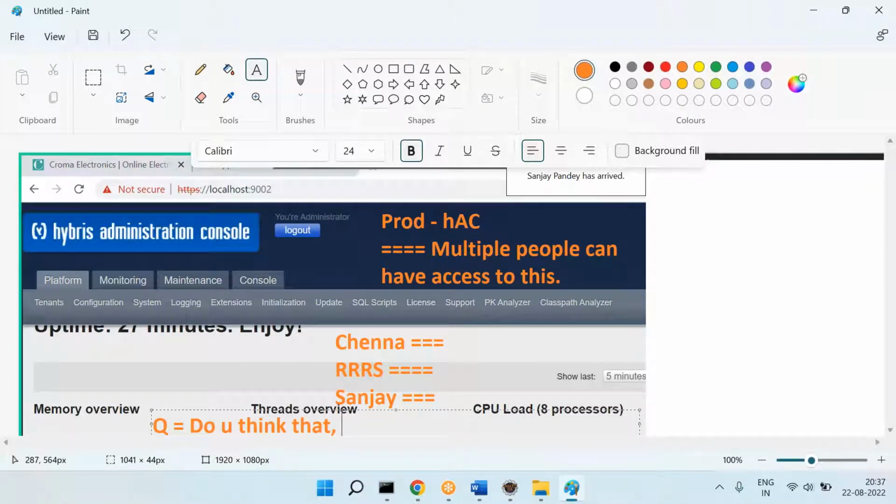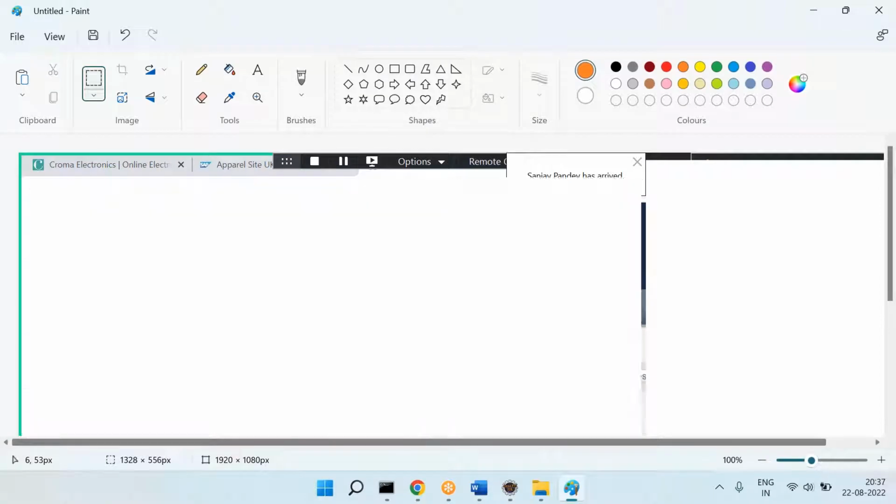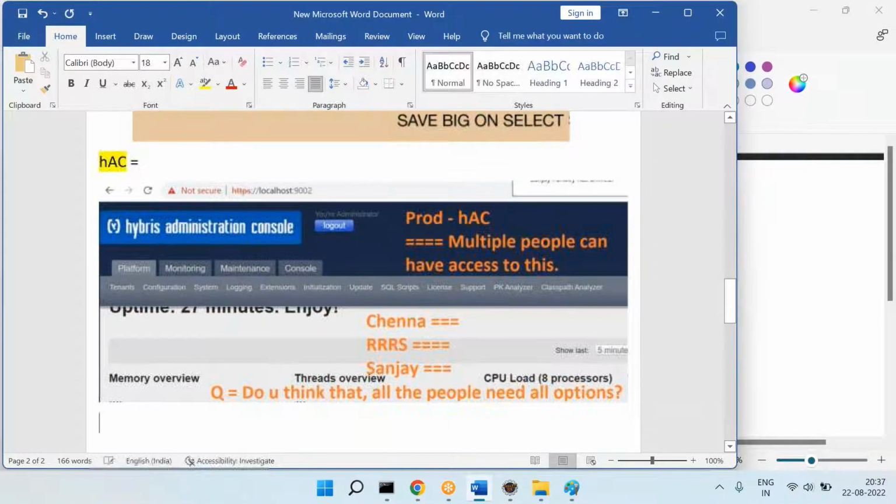May not. So therefore the question is, how to restrict the hAC options?